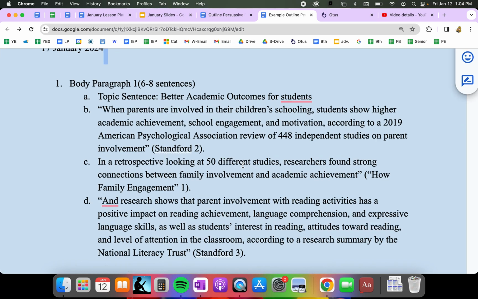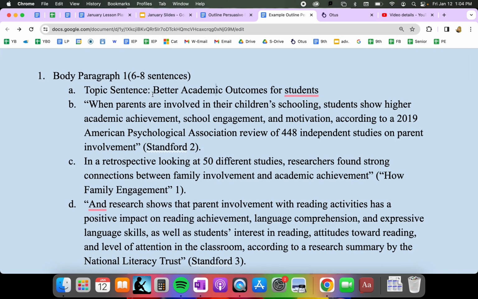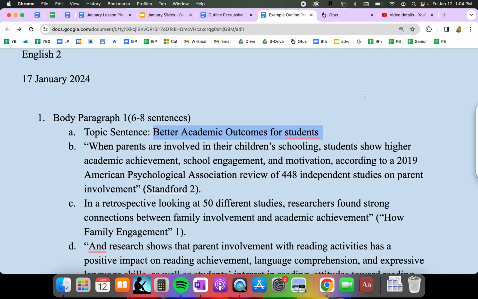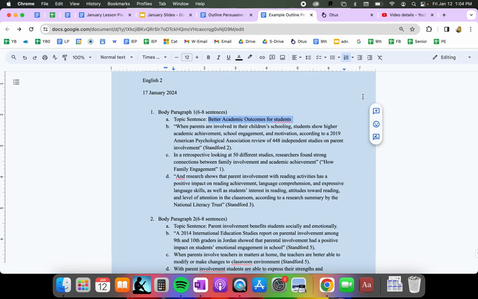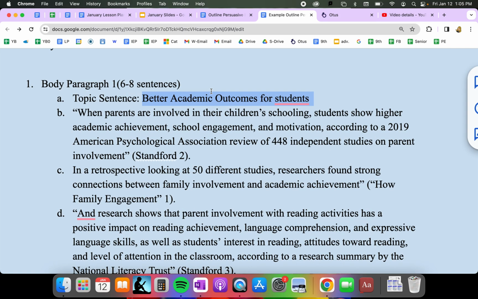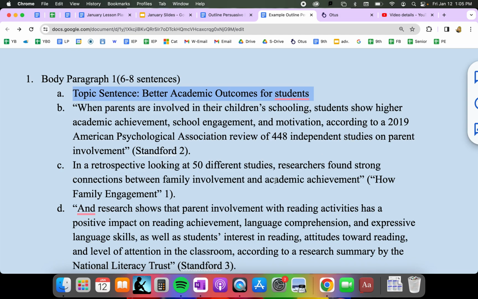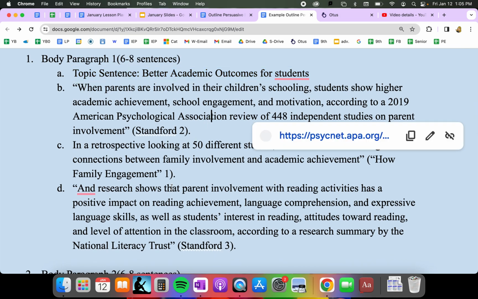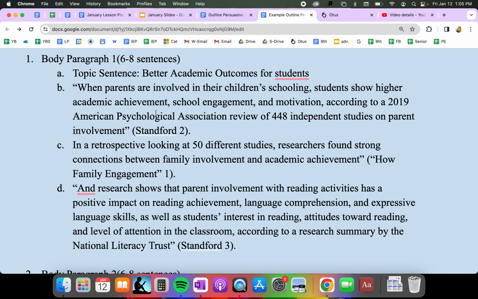But in my first body paragraph, I have my topic sentence of better academic outcomes. My overall topic is about why parent involvement in a child's education is important, or why it's better for the student. So my first body paragraph is about how parents being involved produces better academic outcomes for students. And then I have my 3 facts. So you're going to see that even just in this paragraph, I have 2 different sources.